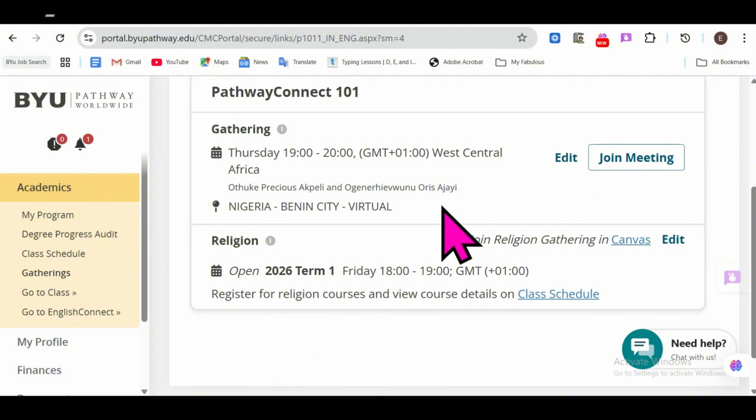So I go to edit. I'll click on edit and then try to find the timing that will be reasonable and the location. Let me see if that one is available. I'll just keep trying until I get a place so that this person can go ahead with their registration, so that the person doesn't fail to complete the whole procedure. So let me just go ahead and do that.